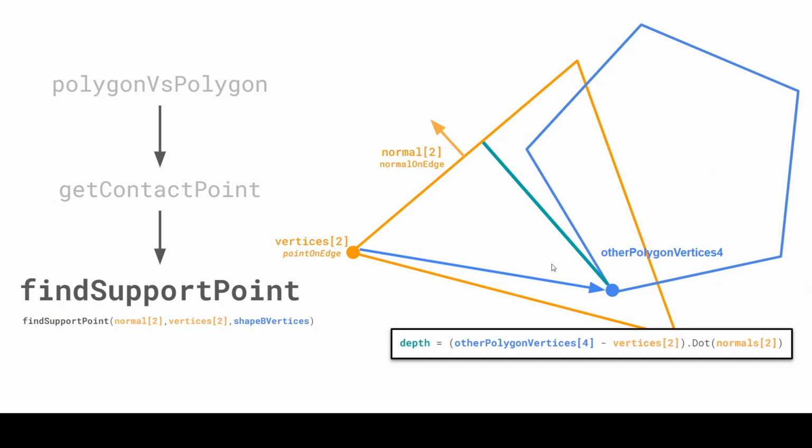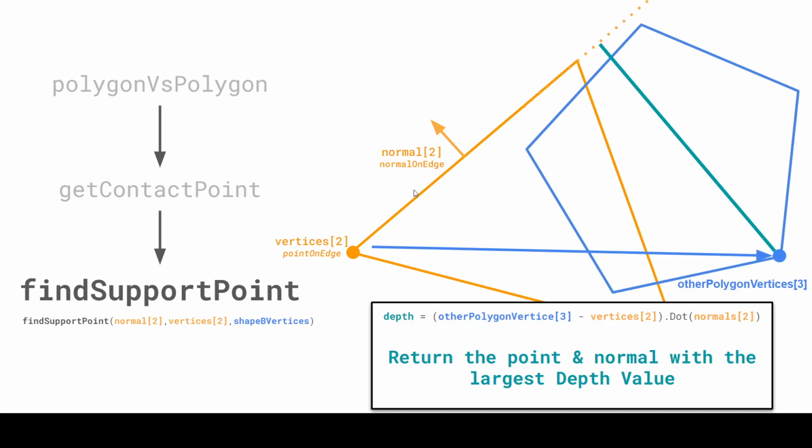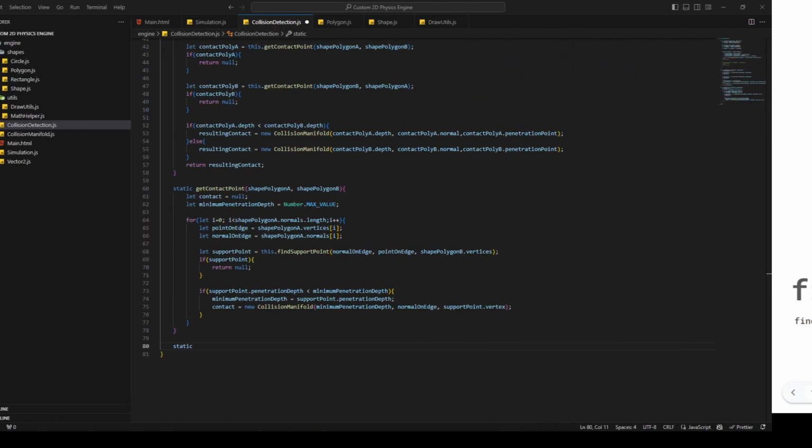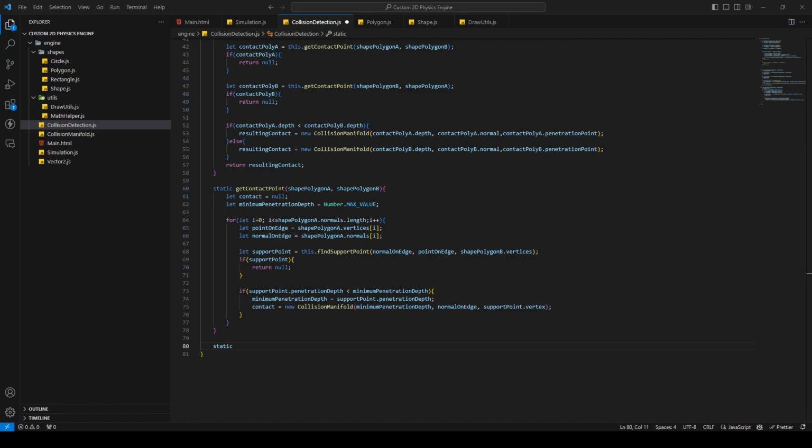And like in the get contact method, we will store the best point with the largest penetration depth, and this will be this one in this case. And we're gonna return this best point. Okay. So let's jump back.